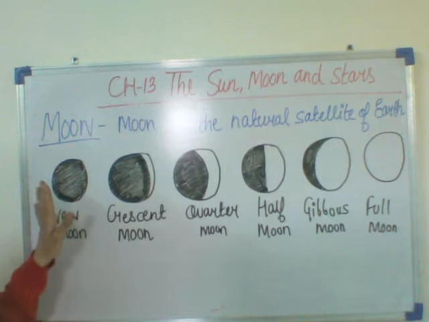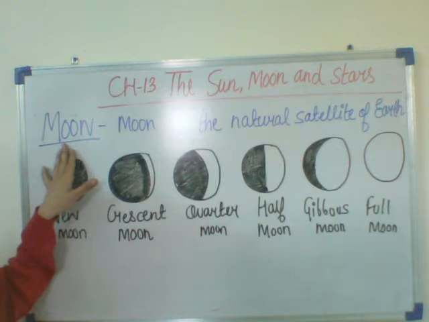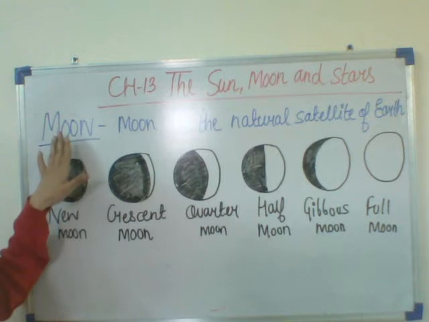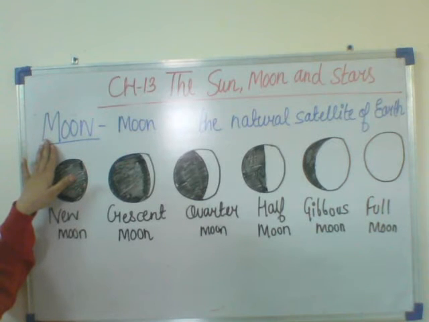It does not have its own light. It glows because sunlight falls on it. The moon does not have its own light. It glows because sunlight falls on it. There is no life on the moon because there is no air and water. There is no air or water on the moon, so there is no life on the moon.